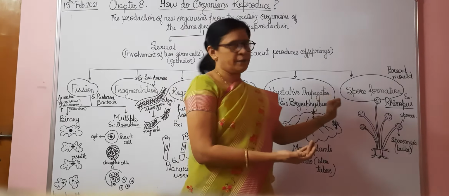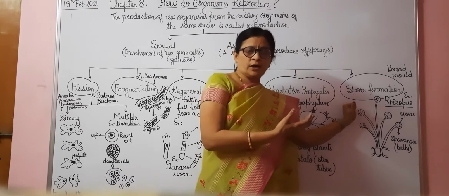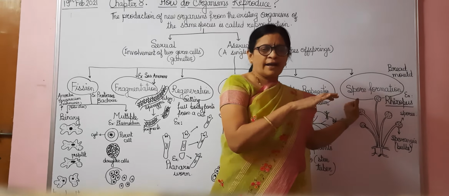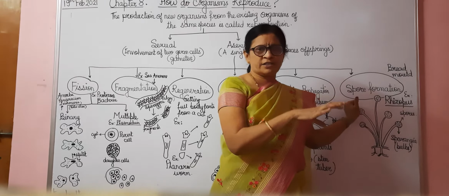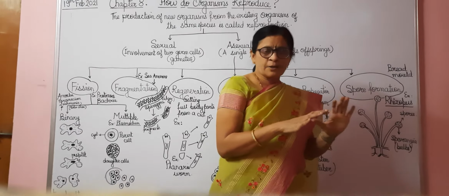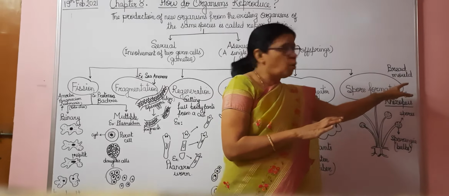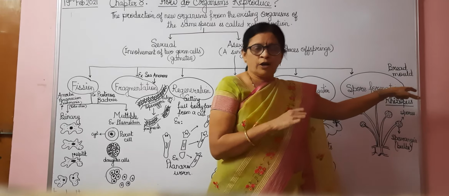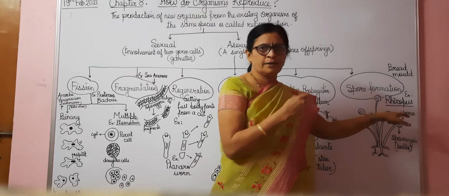Okay, and the last type is what? The spore formation. Now you must have seen that bread, if it remains like that for 2 to 4 days in a closed container, develops some mold on it. That is called bread mold. Now when you see this bread mold under the microscope,